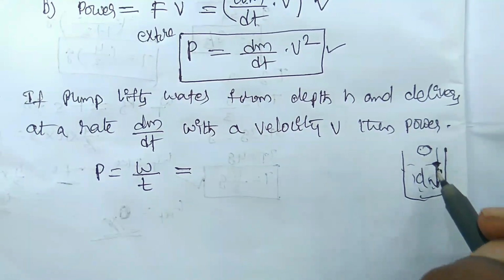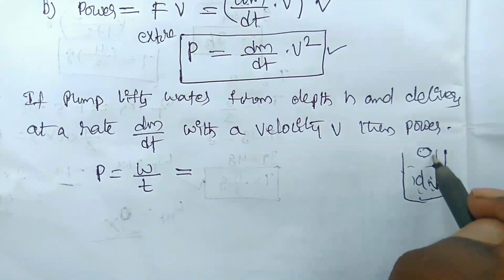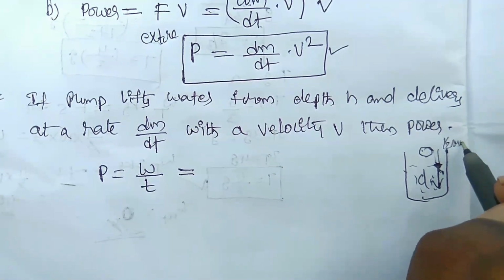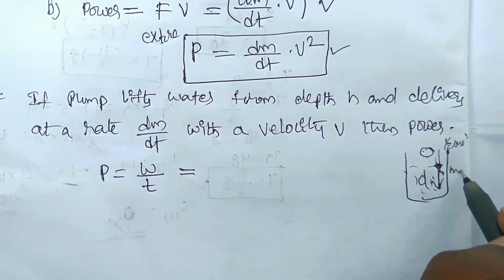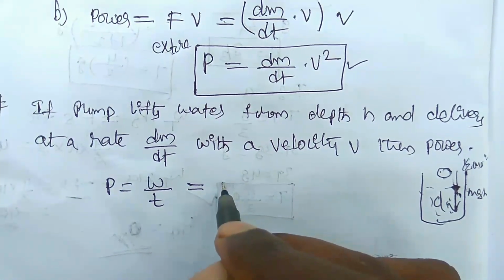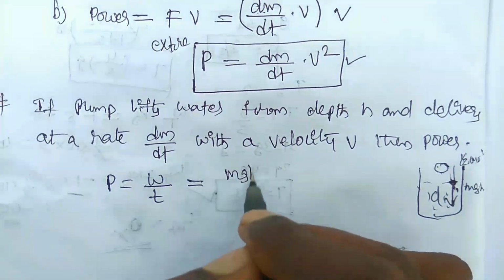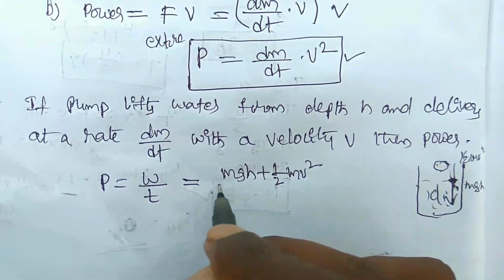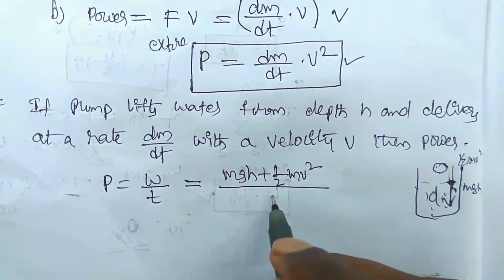After that it is delivered with velocity v, so it has kinetic energy. So the total work done is in the form of potential energy and kinetic energy. Therefore mgh plus half mv square by t.